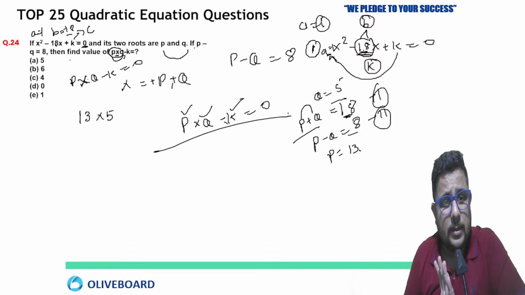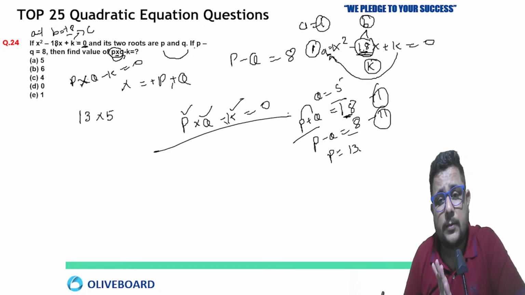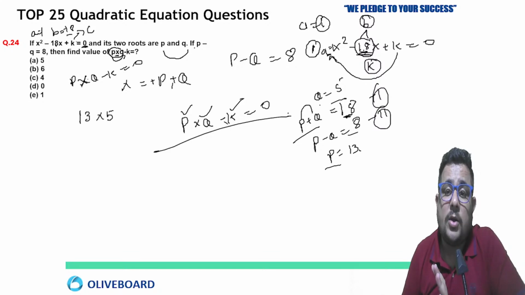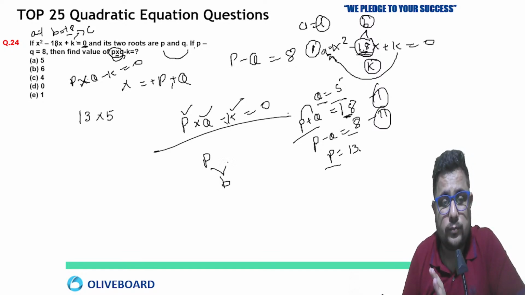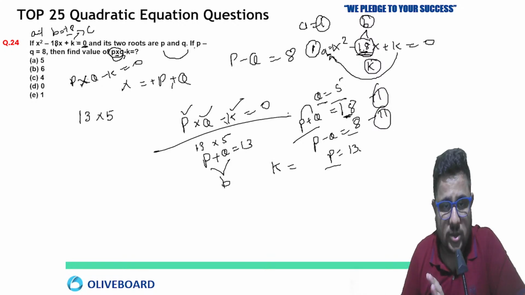Now you know P, now you know Q, and these are the factors of B also. P is 13 and Q is 5. So by the product of those two factors, you will get the value of K, which is the constant term. So 13 into 5, 65.